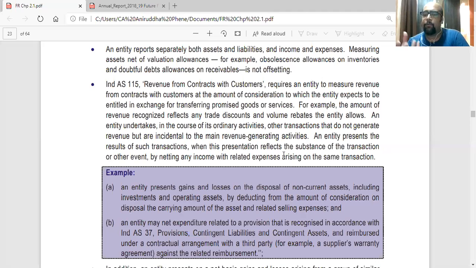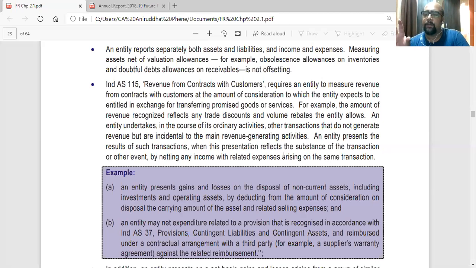Plus he expects 4 lakhs reimbursement. So when he records in the profit and loss account, he can offset that. So he can show only an expense of 1 lakh. That is, 5 lakhs was the provision minus the reimbursement. So he will be recording an expense on provision of only 1 lakh.